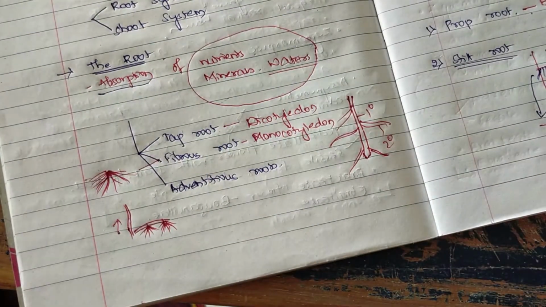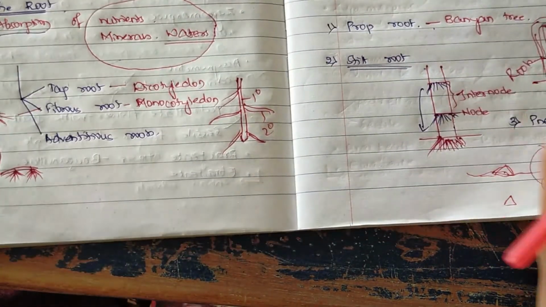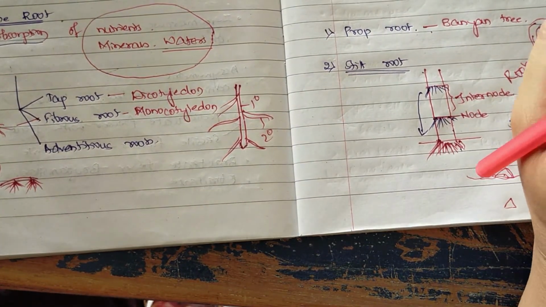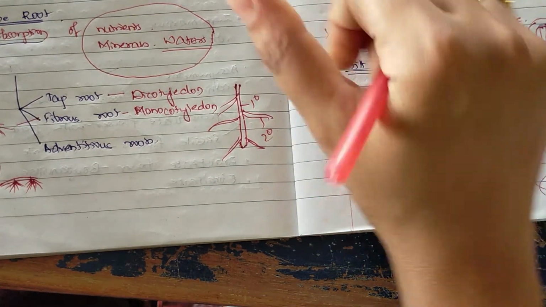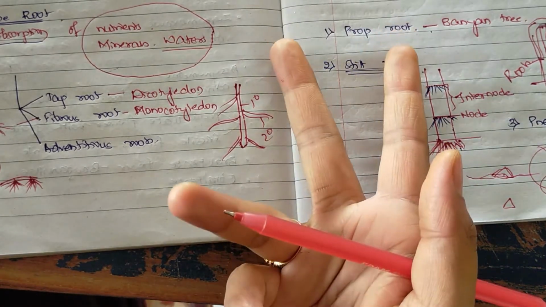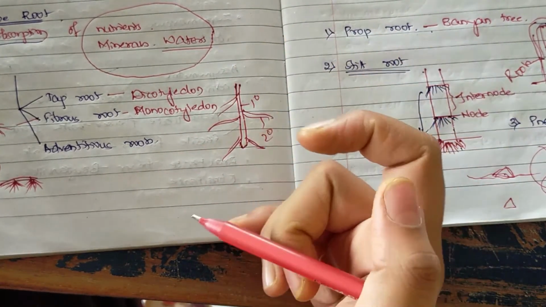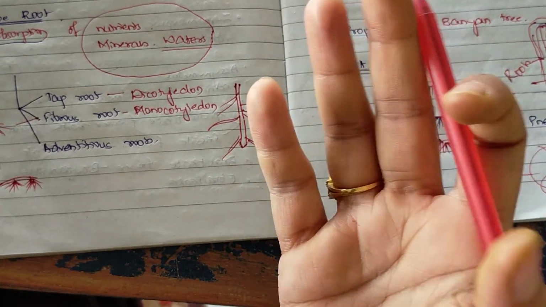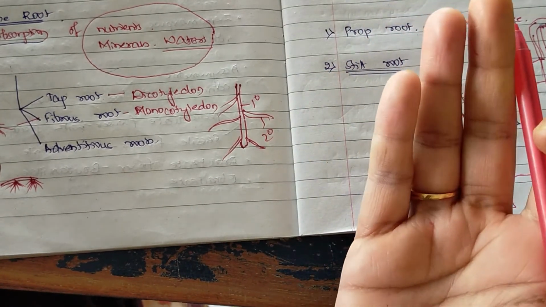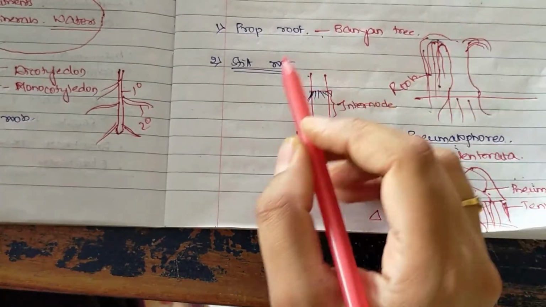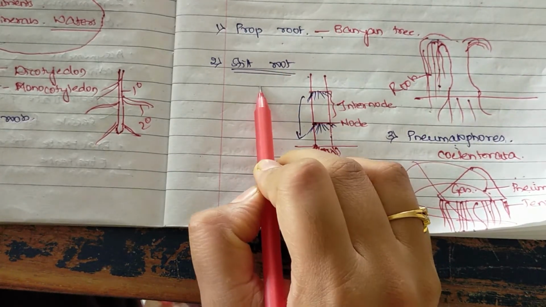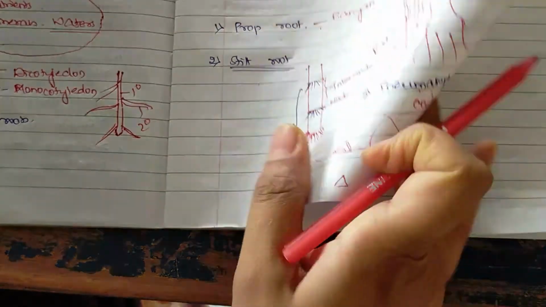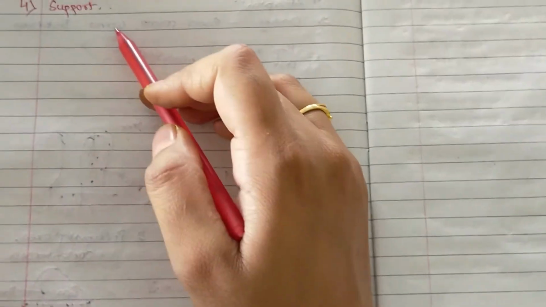So I have dealt about root in brief. I'll just repeat it for you. You have to remember that there are three kinds of root system. One is taproot system, other is fibrous root system, and third is adventitious root system. So on the basis of function, we find primary function to be absorption. In some cases we find storage, and third we find modifications of root. In case of modifications of root, we saw prop root system, stilt root system, and pneumatophores. And the last is that roots also act as the support system for the plants to grow. Is it clear? So this is about root system.